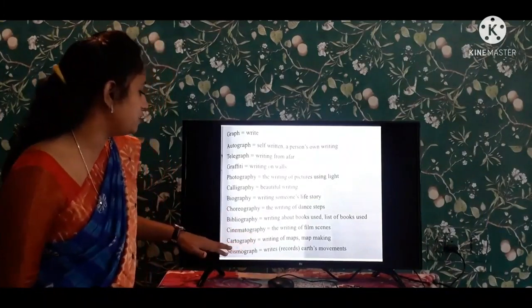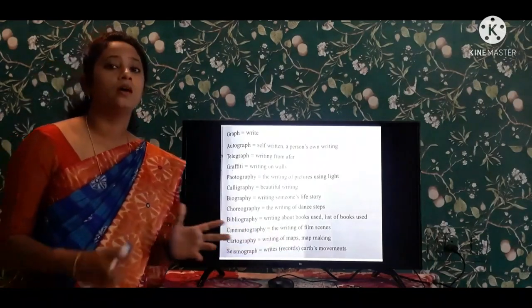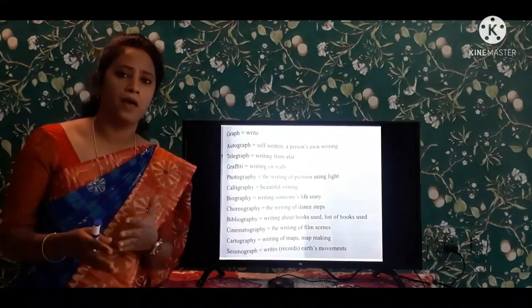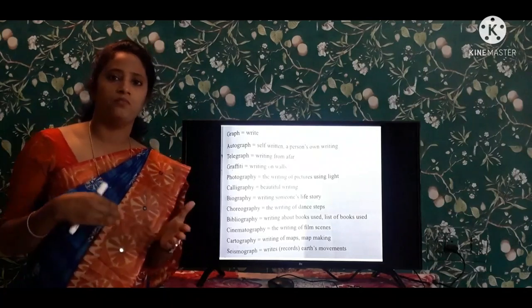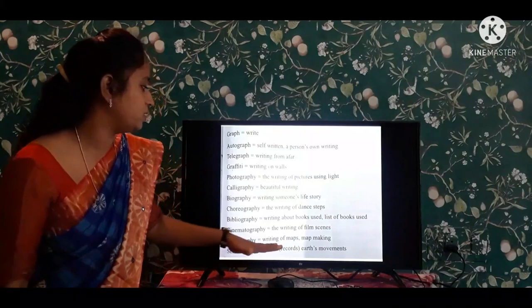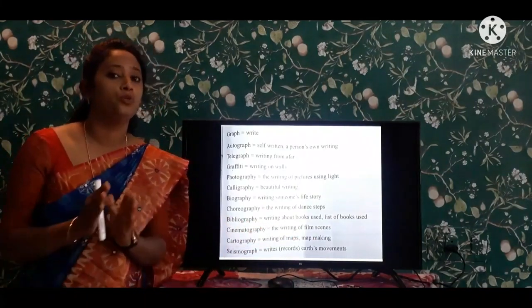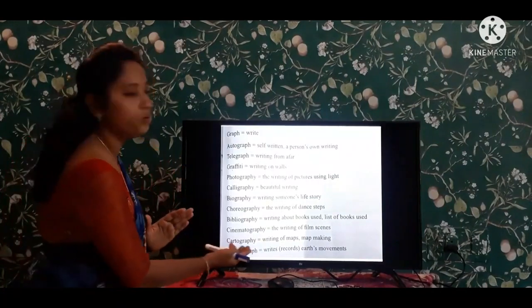Next one is cartography. Cartography is writing of maps, making maps: route maps, India maps, world maps, whatever the maps that you are writing on the maps. Making maps is known as cartography.